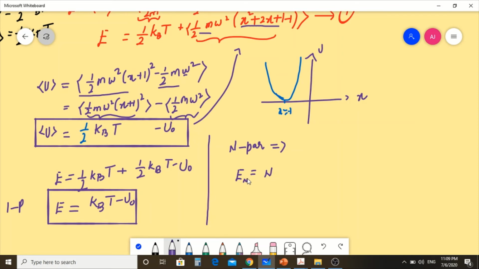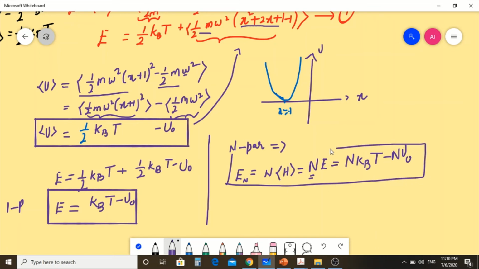Suppose you call this E_N, it's N times the average value of the single particle Hamiltonian, that would be equal to simply E. We already have the expression in the bracket, we can substitute here N times kBT minus N times U naught, because if I substitute E and multiply by the outside N, you will get this expression. So this is now the N particle average value of energy of the given Hamiltonian.